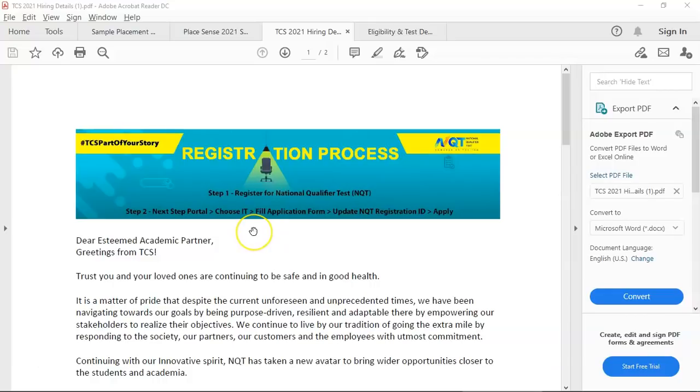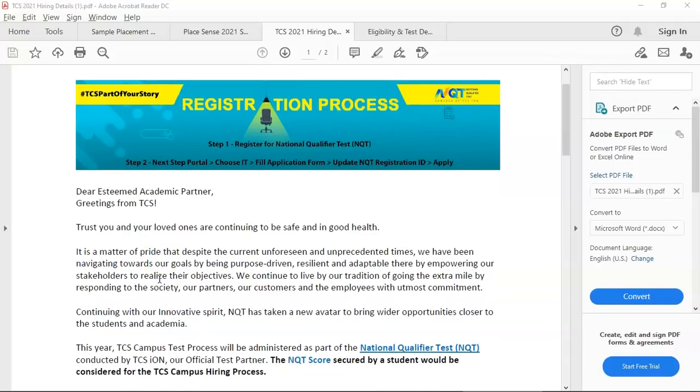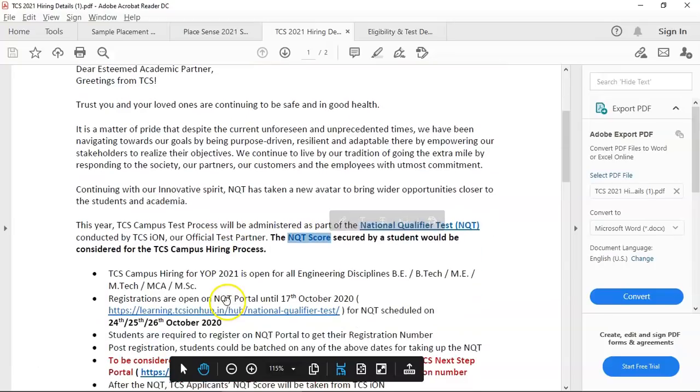So this is the communication that TCS has shared with the colleges. I will keep it very brief. It says, esteemed partner, that we are recruiting a lot. We all are doing well. So the TCS campus test process is conducted as part of the National Qualifier Test. The test score obtained by the student is known as the NQT score, and it would be considered for campus hiring.